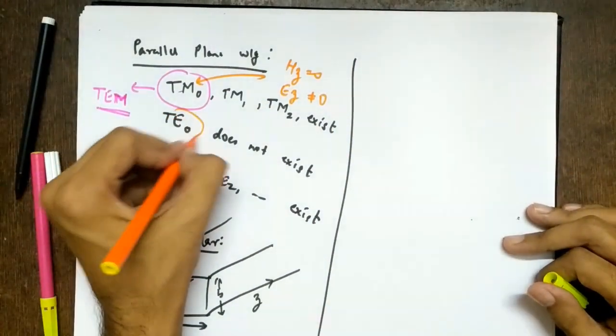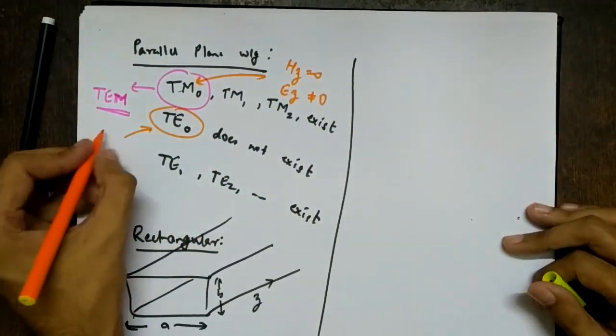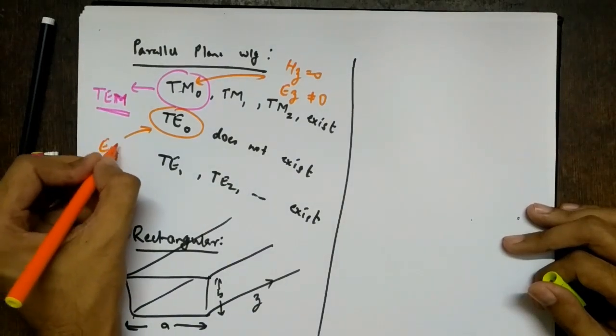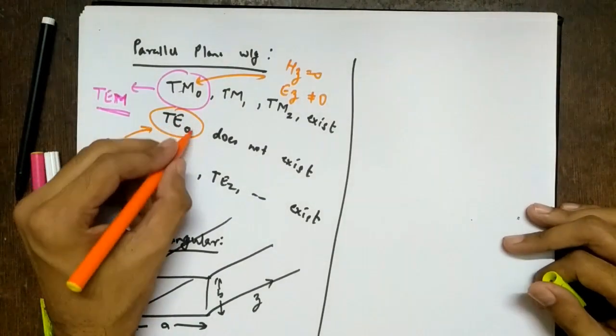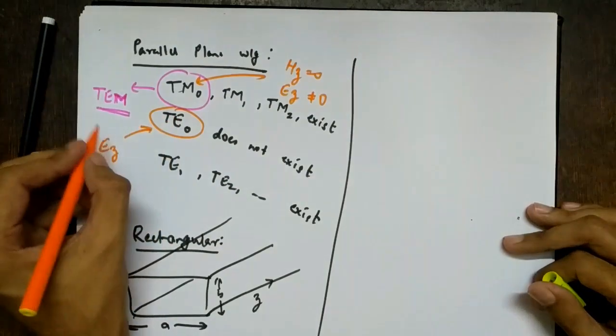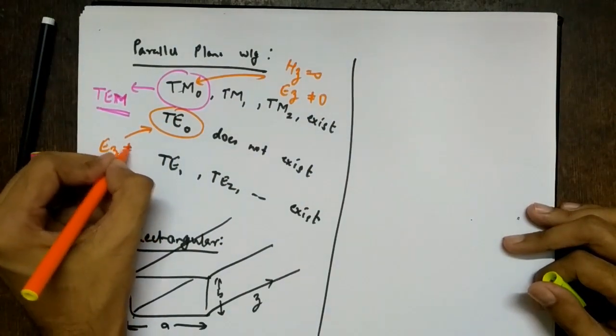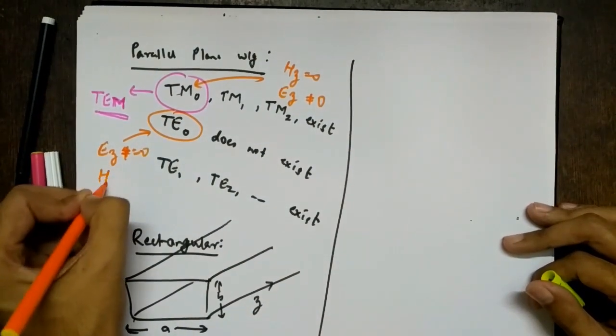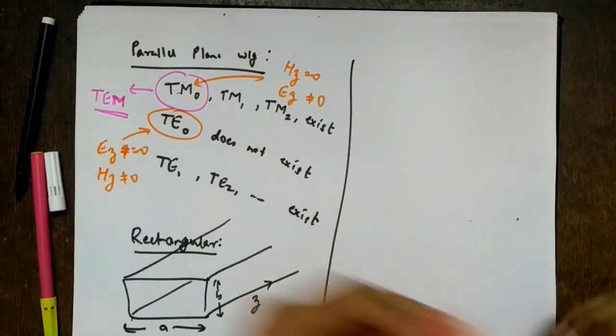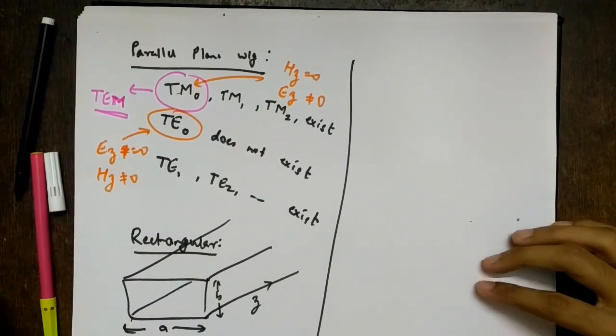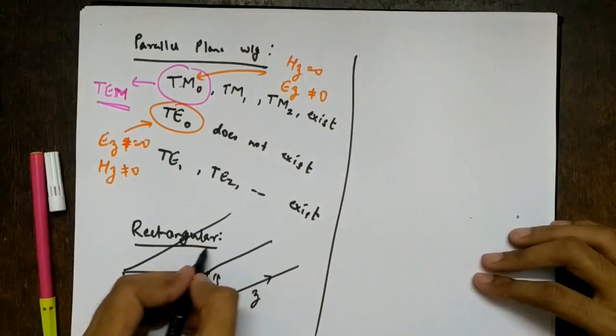I am telling you so that you don't memorize it by heart, so understand the concept. For TE, the electric field is transverse to the direction of propagation, so there is no component in the direction of propagation. So Ez equal to 0, Hz not equal to 0.